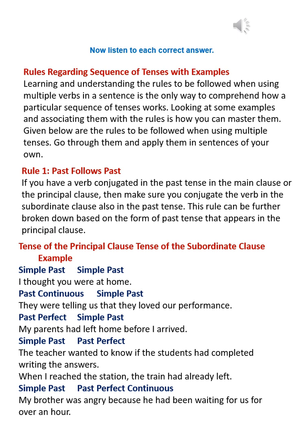Example: simple past, simple past: I thought you were at home. Past continuous, simple past: they were telling us that they loved our performance. Past perfect, simple past: my parents had left home before I arrived. Simple past, past perfect: the teacher wanted to know if the students had completed writing the answers. When I reached the station, the train had already left. Simple past, past perfect continuous: my brother was angry because he had been waiting for us for over an hour.